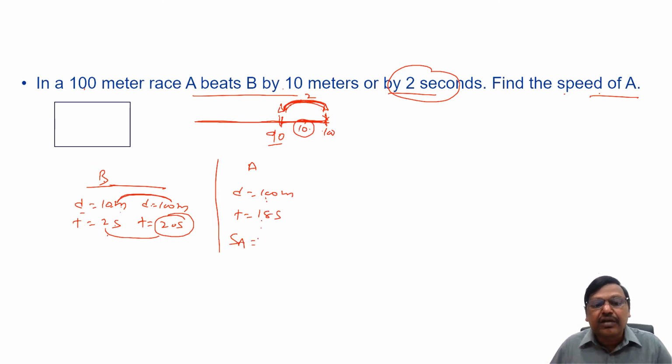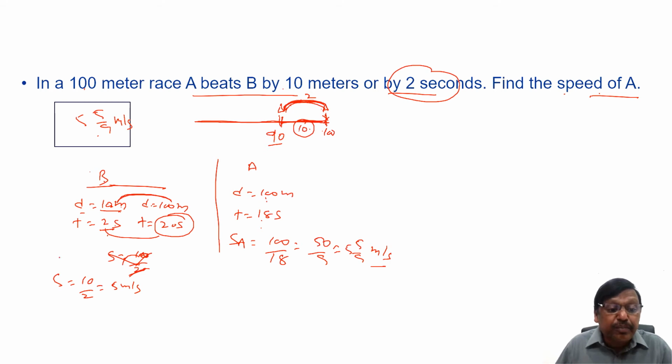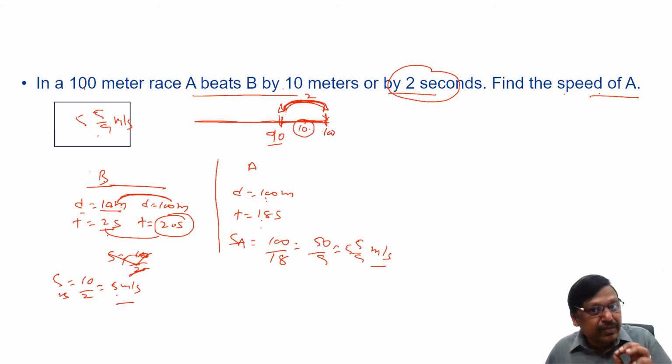So the speed of A equals 100 by 18, that is 50 by 9 meters per second. So our answer is 50 by 9 meters per second. The common mistake in this question is that you write 100 by 20 and say 5, or you write 10 by 2 and say 5. See, distance is 10 meters, time is 2 seconds, speed is 10 by 2, you say 5 meters per second, but that is the speed of B, not A. So this is where you make the mistake in this question, right? Need to be alert. Done?